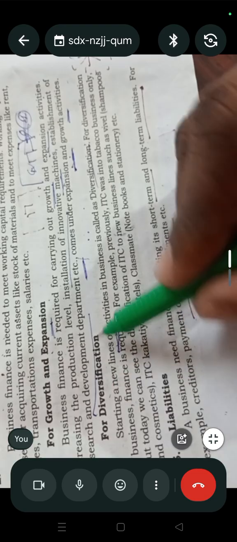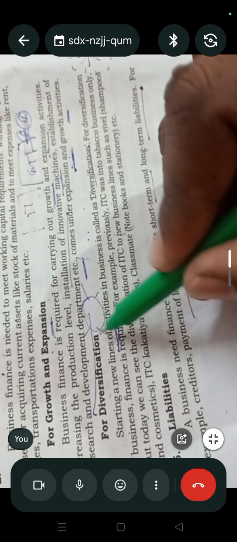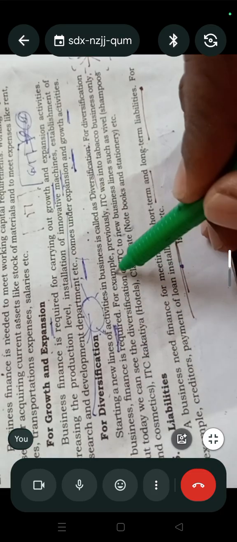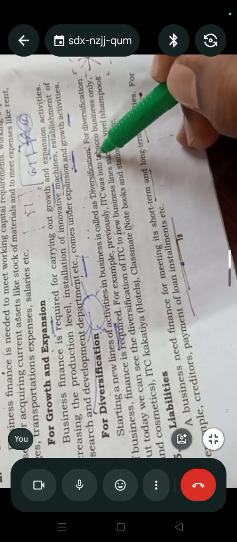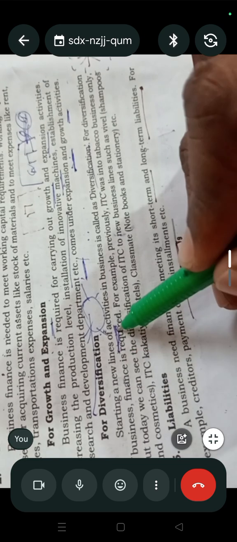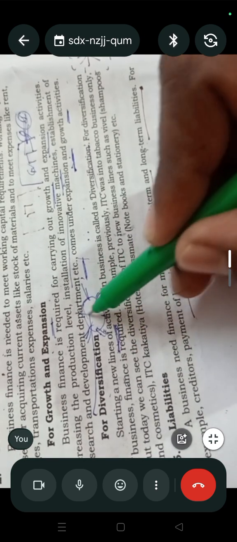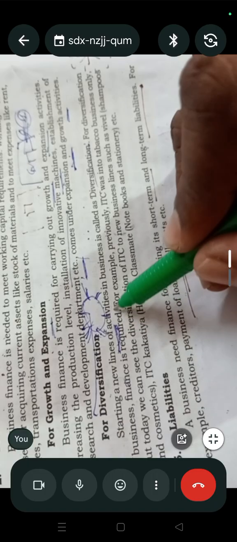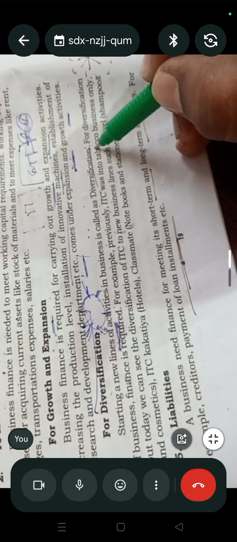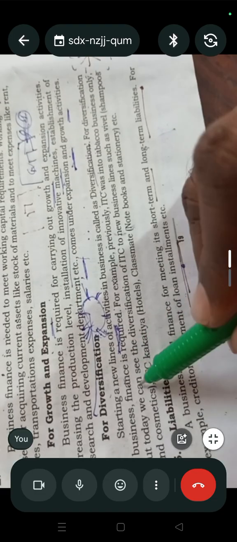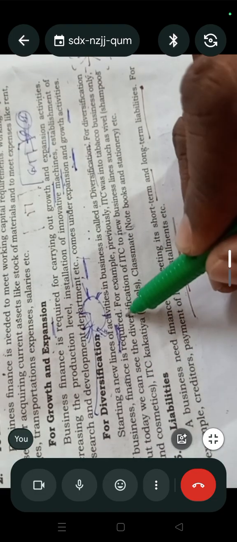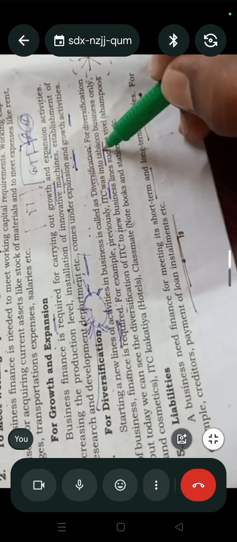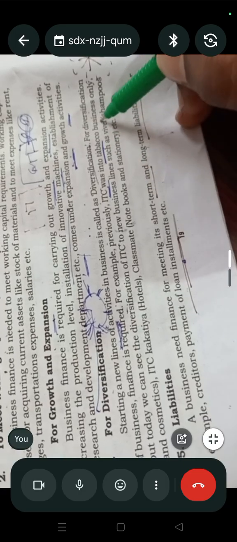For diversification, and to produce a variety of goods, they need money. Starting new lines of activities in business is called diversification. Starting a new line means production of a variety of goods. For diversification of business, finance is required. For example, previously ITC was into the tobacco business only.